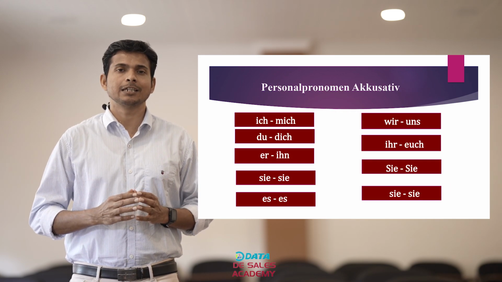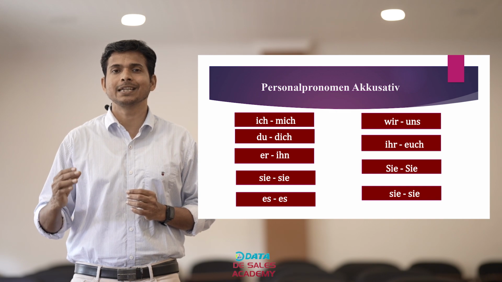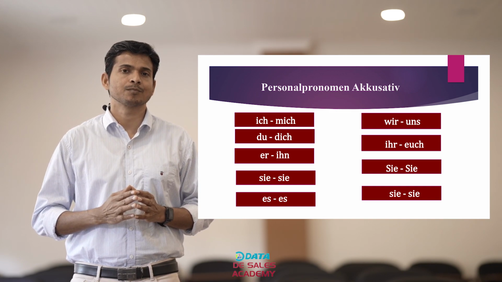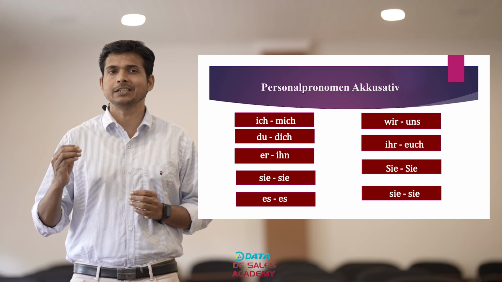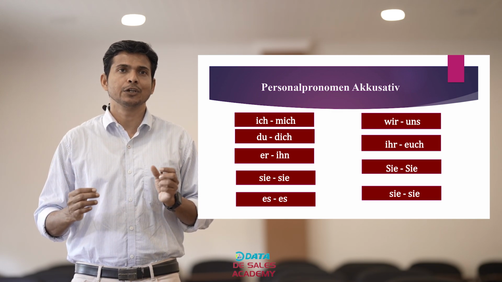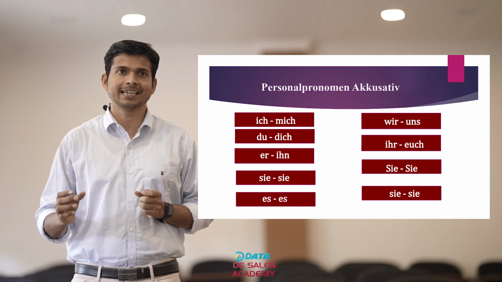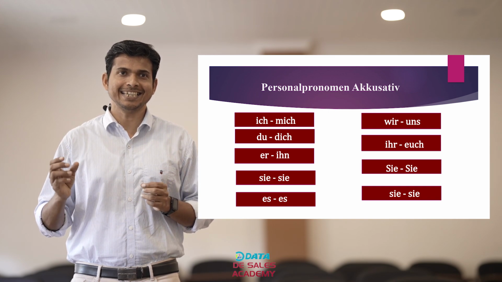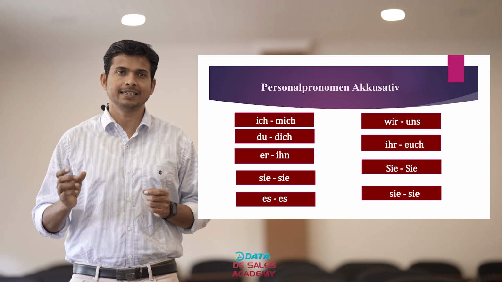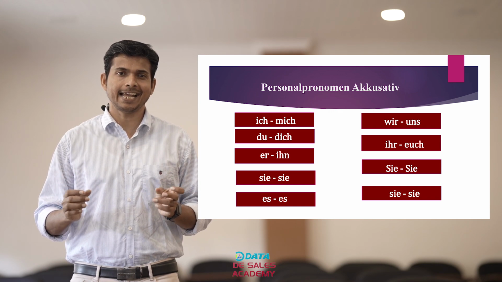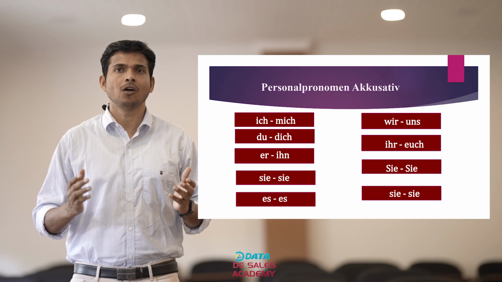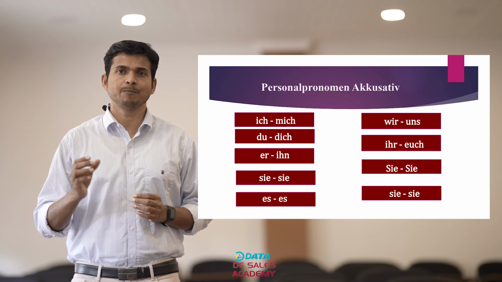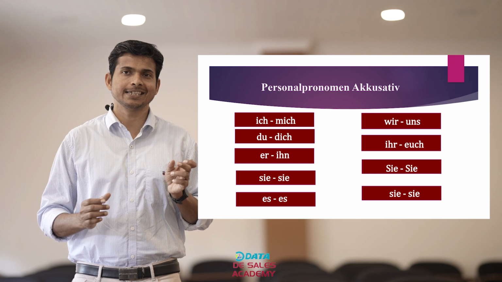Let's see the different personal pronomen in accusative case. For ich, personal pronomen in accusative case is mich. Du, dich. Er, ihn, sie, es. Wir, uns. Ihr, euch. Sie, and again sie.